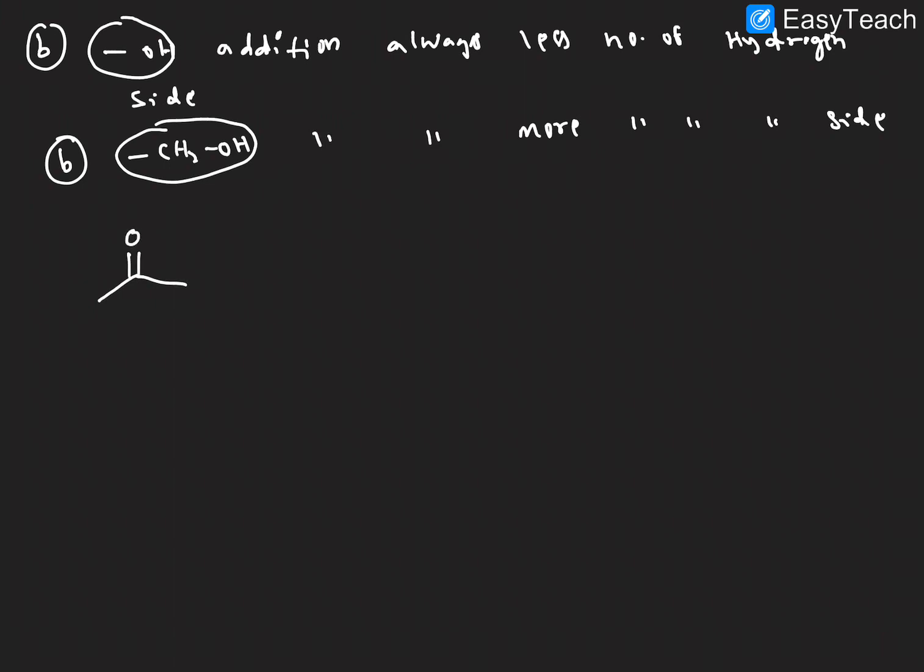Let's discuss now. This is formaldehyde, this is carbon, H and H, in the presence of the acidic medium. Here we take H2O, the H goes here and the OH minus ion goes here. So what will we get here?